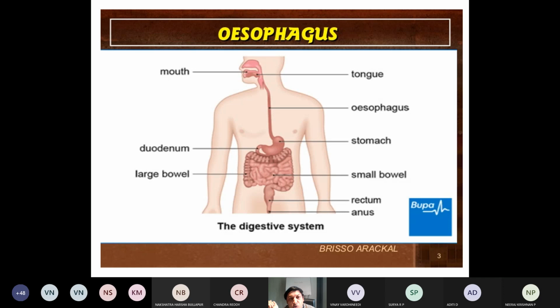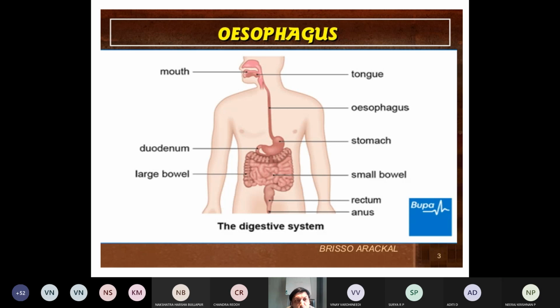Today also some important three structures are there related to the thorax. We'll start one by one. As you know, we have already studied some important parts of the thorax. So today we'll discuss three more structures. They are very important functionally, in clinical anatomy, and in their extent as per their function.